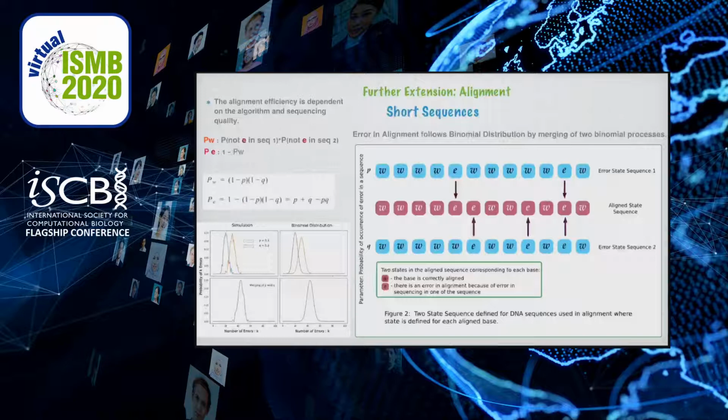The probability of the correct alignment state, that is PW, is equal to the product of the probability of no error in sequence 1 and the probability of no error in sequence 2. The probability of the error alignment state will be equal to 1 minus PW, and the resultant would be a binomial distribution with parameter PE, and ultimately it would be a merging of two binomial processes.